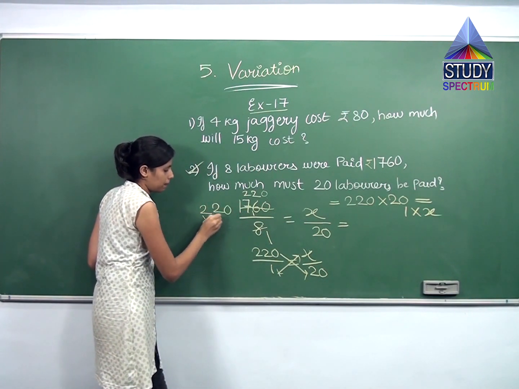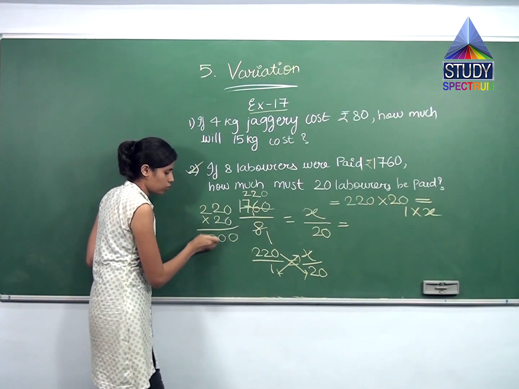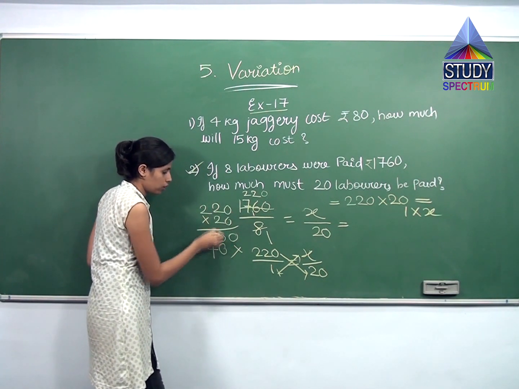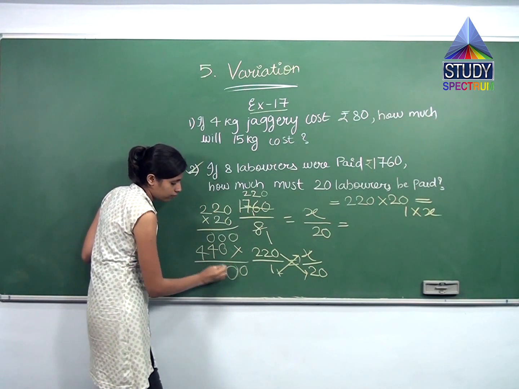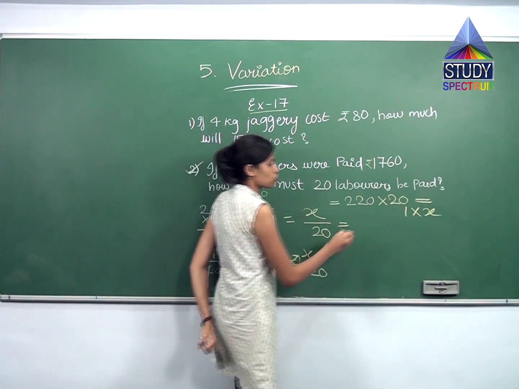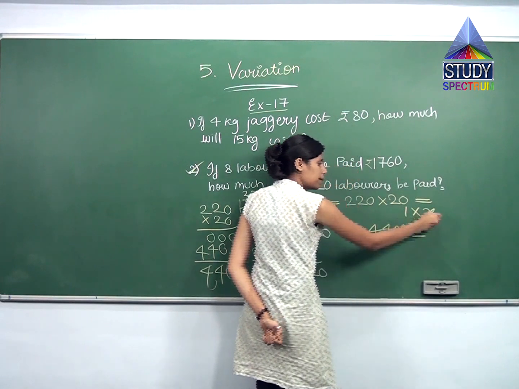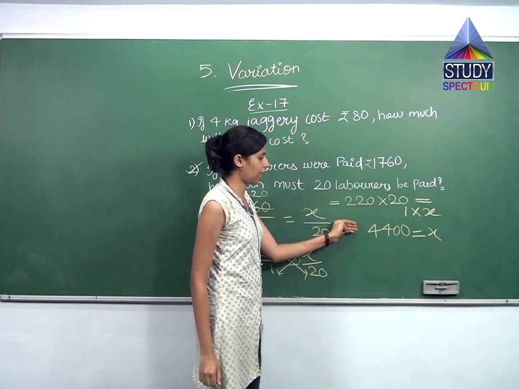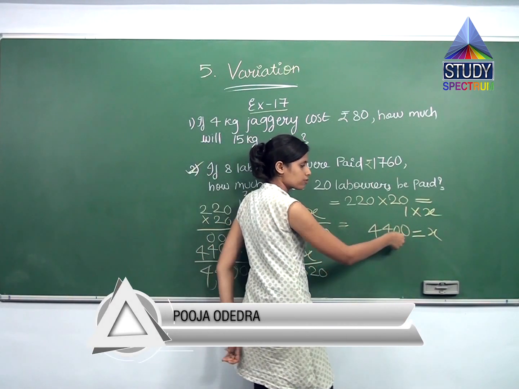220 multiplied by 20. 0 multiplied by 0, 0, 0 and 0. Across over here, 2 zeros are 0, 2 twos are 4, 2 twos are 4. Now 0 over here, 0 over here, 4 over here, 4 over here. So I get what? 4,400. So I can write 4,400 equal to 1 multiplied by X gives me X itself. So X is equal to 4,400. I'll reverse it because it is like 4,400 equal to X.